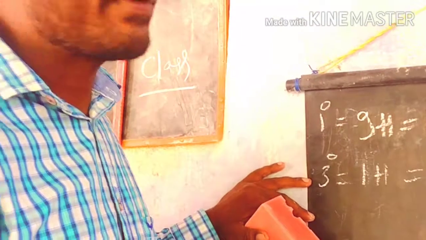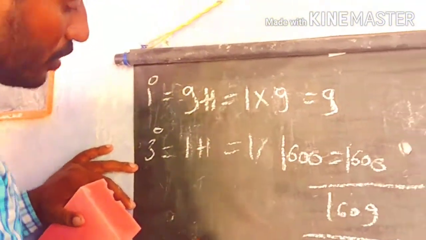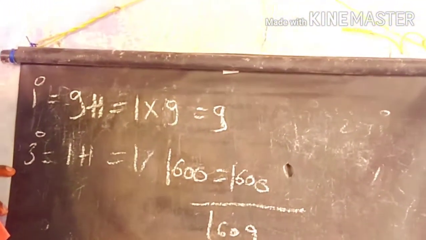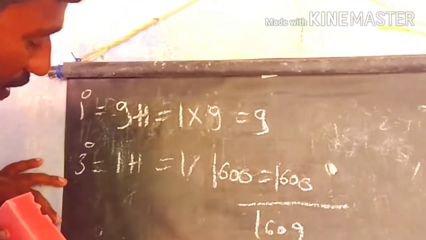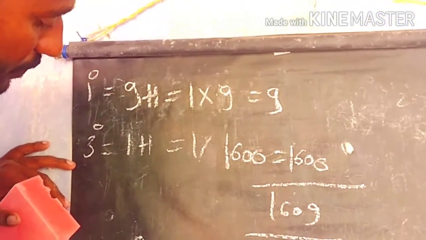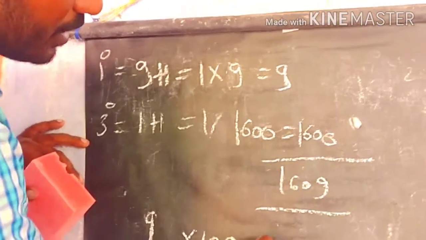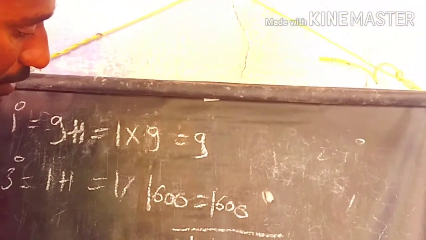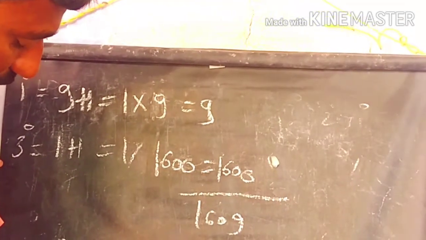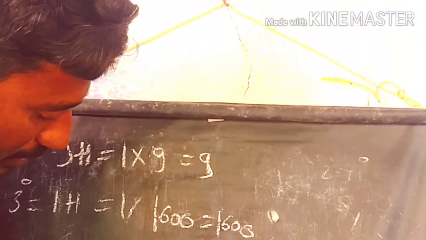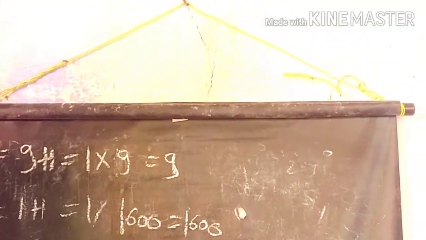The total selectivity is 1609. So for 1-bromo isobutane, 9 by 1609 into 100, which is only 1%. The tertiary is 1600 by 1609, so we get 99% of the tertiary butyl bromide. So that is the selectivity of bromine.